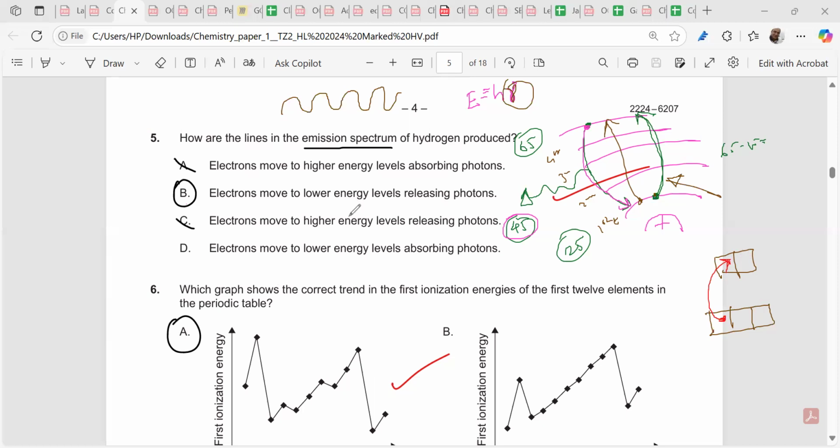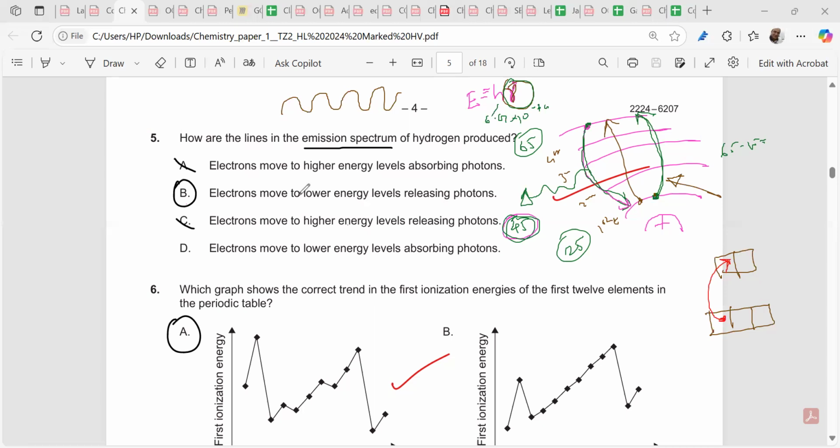Here, in hydrogen, when the electron comes back, it will release energy. We can calculate 65 minus 25, 45. This 45 will be equal to h nu. What is h? h is Planck's constant, which is 6.63 times 10 to the power minus 34. And nu we can calculate, exactly the frequency or the wavelength which is emitted.